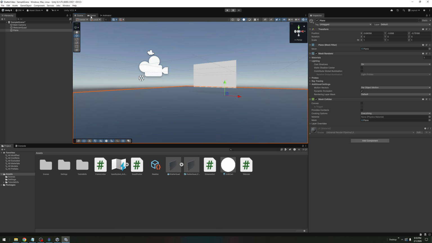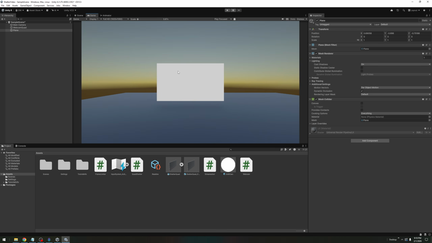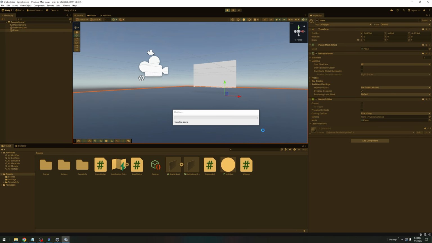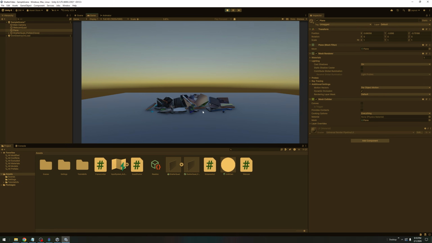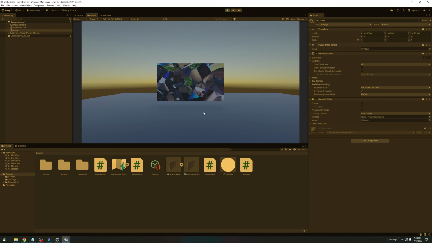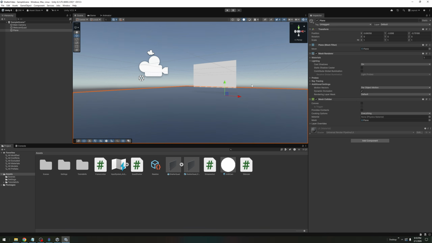And if you're not sure where to line it up at, you can always hit game. And this is looking through your actual monitor or through the camera you're going to be using, so you can see how far it's going to fall. So right now, if I click play, you will see all the objects are going to fall not very far and sit there for 5 seconds before they come back up. If I want them to fall further, I simply lower the floor. It's not that big of a deal. Okay, go ahead and hit stop on that. So I'll lower this a little more because I do want it a little lower.